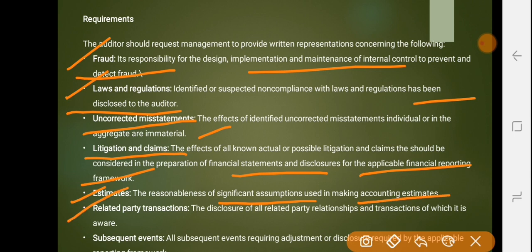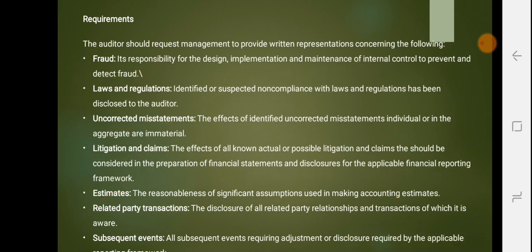Then related party transactions: the disclosure of all related party relationships and transactions of which it is aware. Then subsequent events: all subsequent events requiring adjustment or disclosure as required by the applicable framework. All this is what the auditor should require management to provide in a written representation.